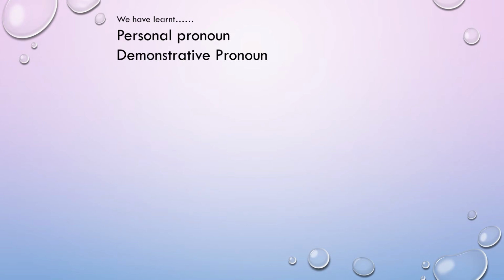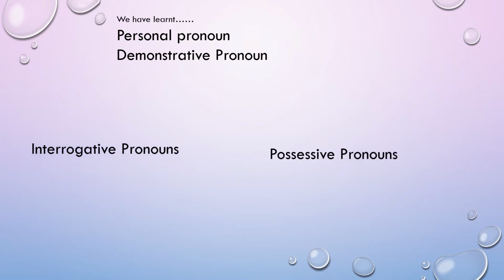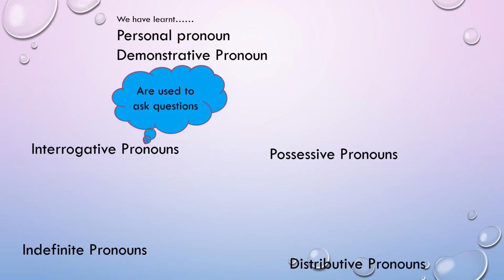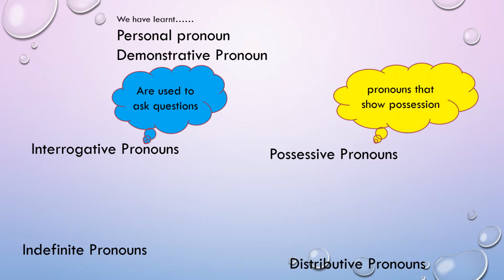We have learned in our last video about personal pronouns and demonstrative pronouns. Today we are going to see interrogative pronouns, possessive pronouns, indefinite pronouns and distributive pronouns. What are these pronouns? Interrogative pronouns: the name itself suggests that they are used to ask questions.